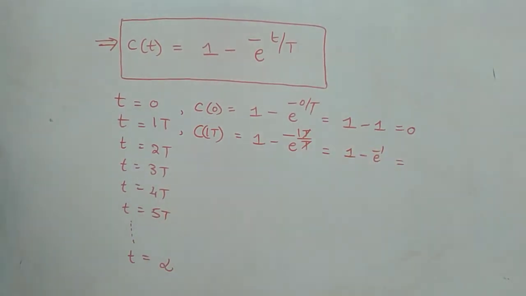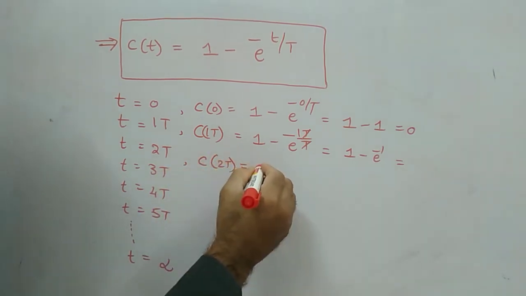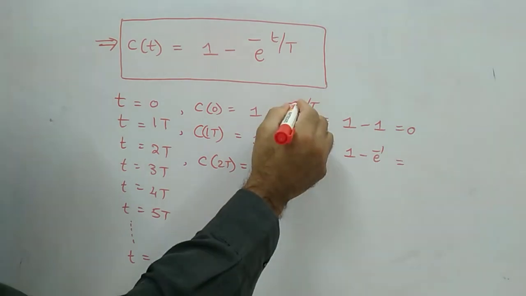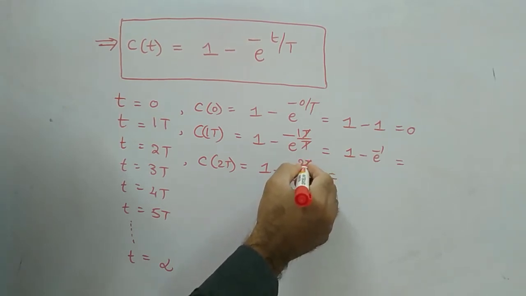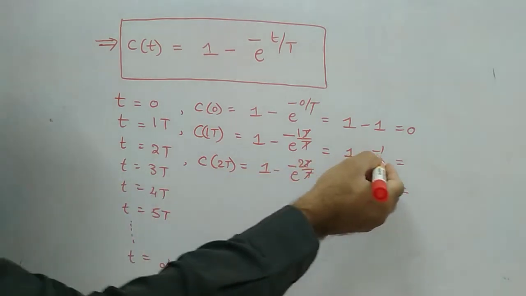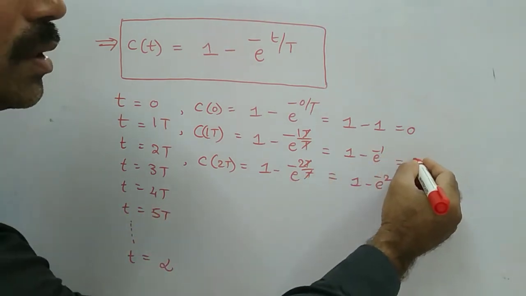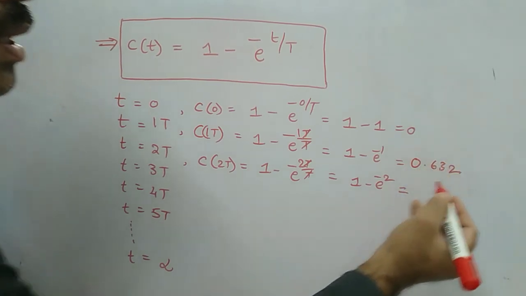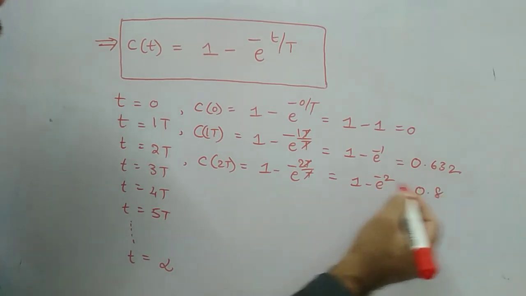What is the value? Similarly, C of 2T is equal to 1 minus e power minus 2T by T, and these two will be cancelled out. It is 1 minus e power minus 2. What is the value? If you substitute from your calculator, for 1T you will get about 0.632, and for 2T you may get 0.865.